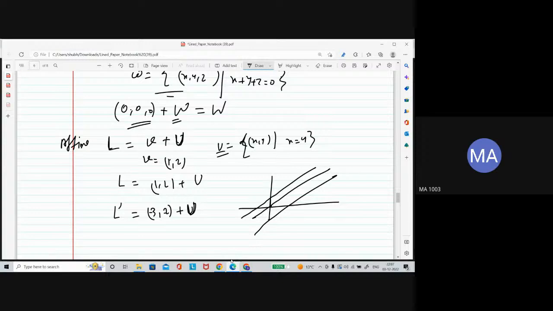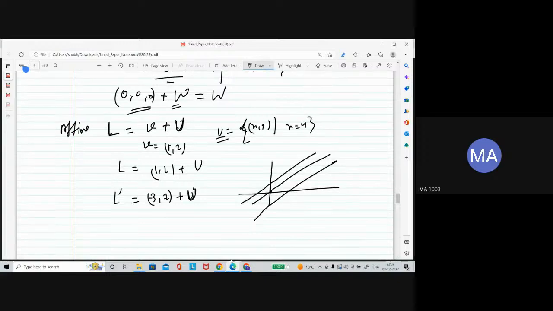This is L prime. So for a different affine subspace, U can be the same. That is the meaning of saying that for a particular affine subspace, you have a unique corresponding subspace.